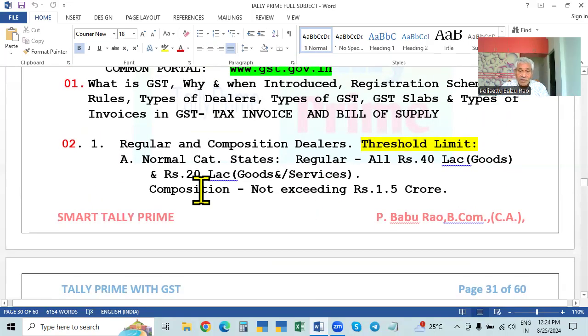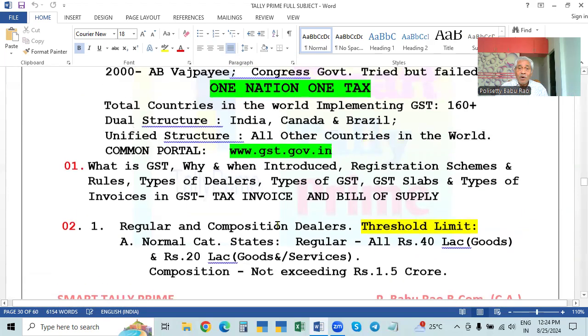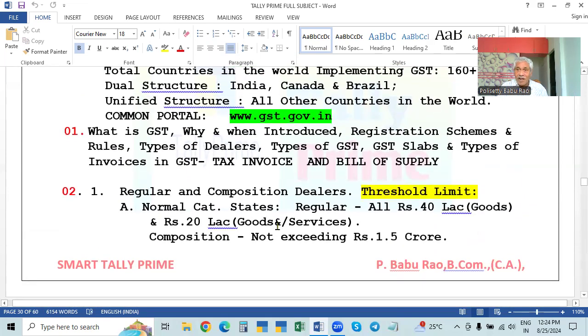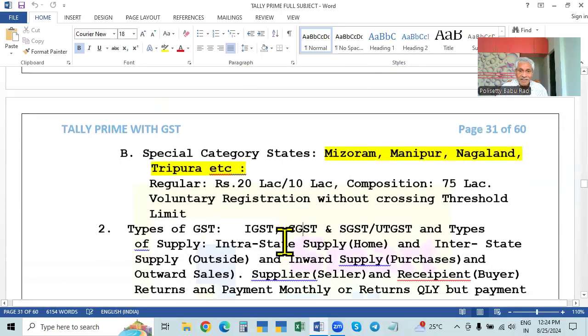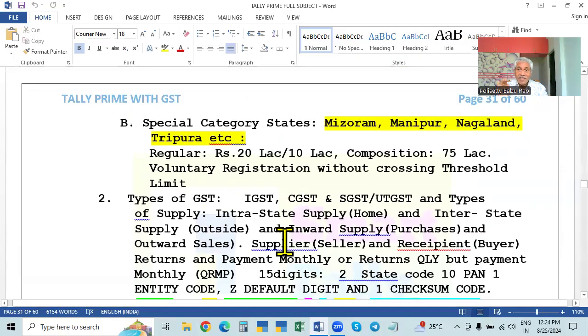In these two cases, they are registered, and they have to pay tax to the government. For payment of tax, they have to submit a statement to the government regarding the business. First of all they have to intimate the sales, and then sales and purchases, what the liability is. When you purchase goods, you pay tax; that means the buyer pays the tax, and the seller collects it and pays it to the government.